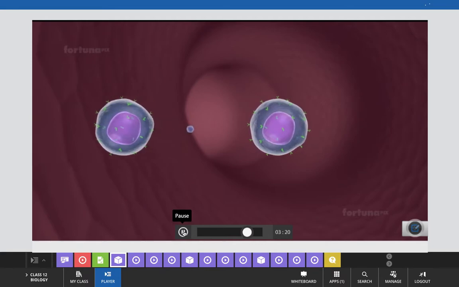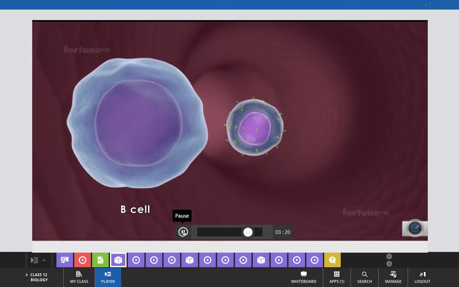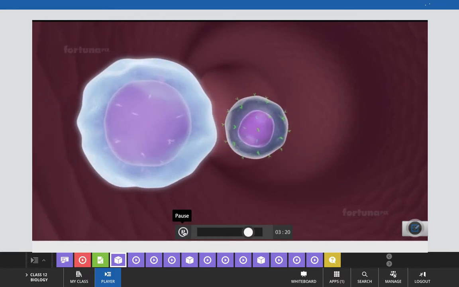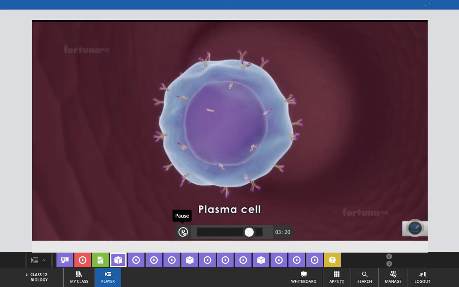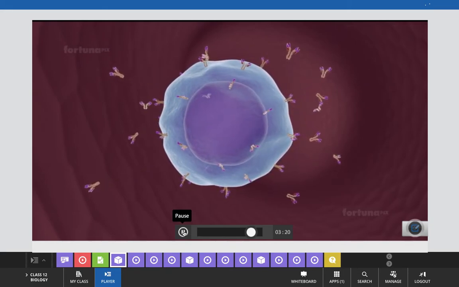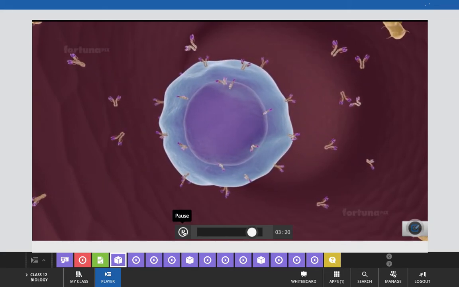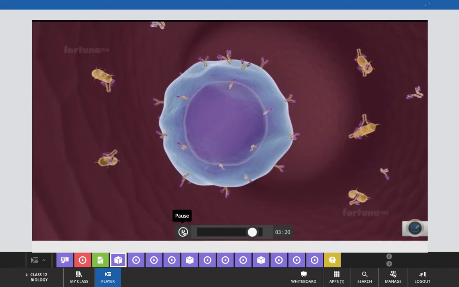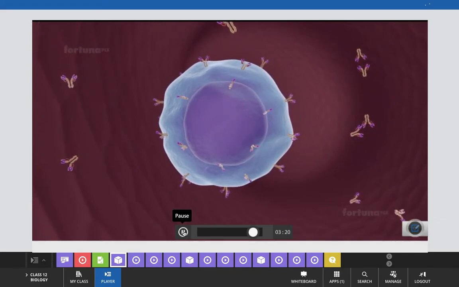The activated T helper cells will stimulate B cells, which will differentiate into plasma cells. The plasma cells will produce antibodies in large numbers, which will then flood the bodily fluids. The newly produced antibodies will bind to antigens and destroy them.